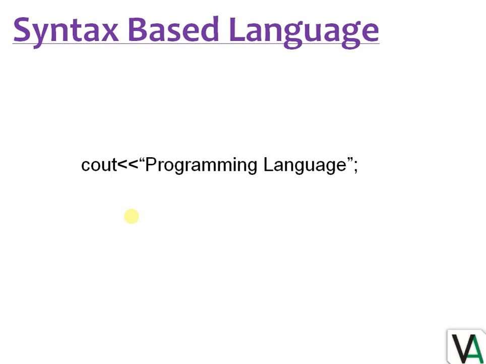I have written a small syntax for cout statement. Cout, then the less than sign is used twice, and if I write this the string that will be displayed on the computer output screen, I write it in the double quotes, and at the end of the statement a semicolon is put. And if I forgot to write any smallest token, then it will be a syntax error according to the compiler. So we should follow each and every rule provided by the compiler.